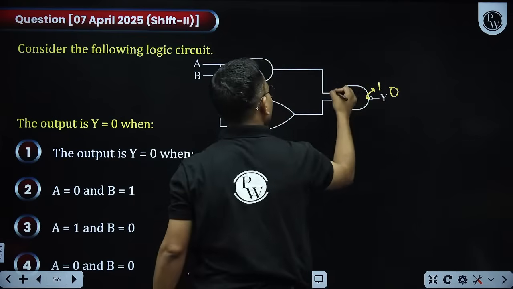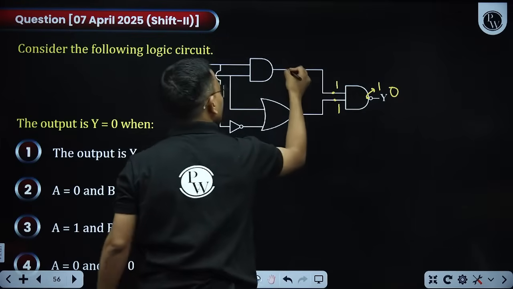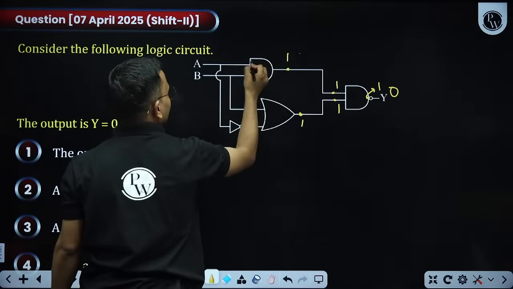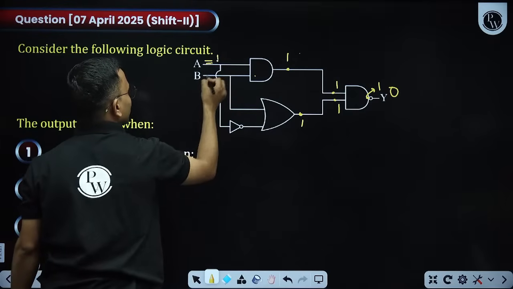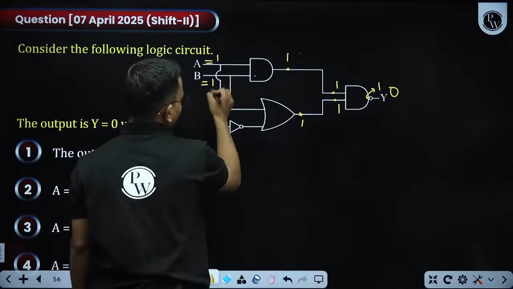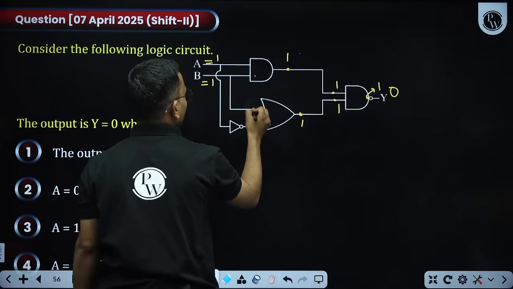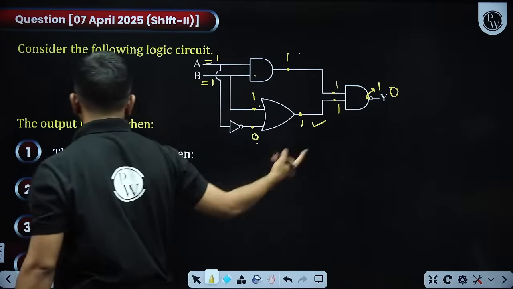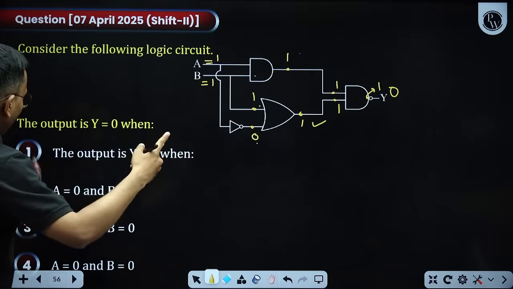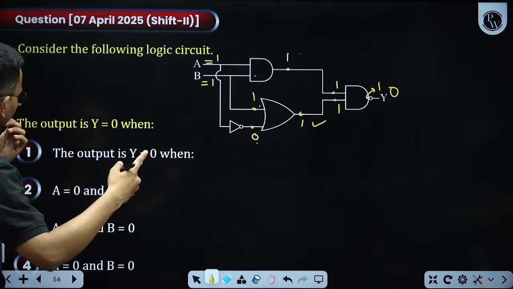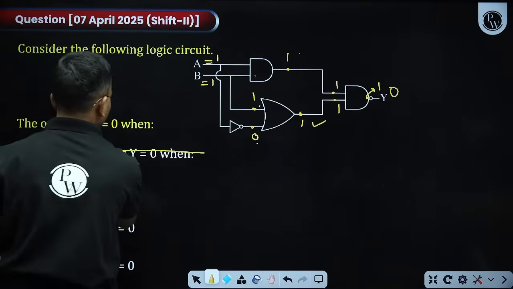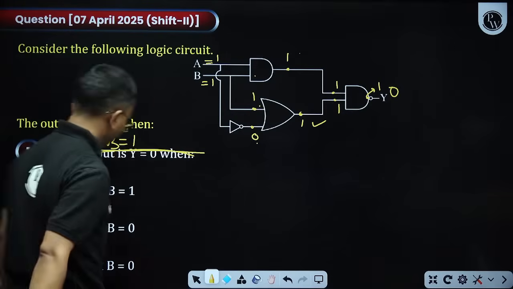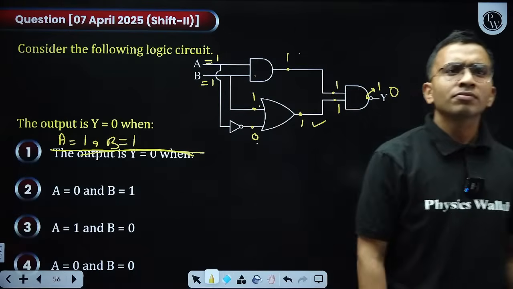If AND is giving 1, both inputs have to be 1. This is also 1, this is also 1. If this is 1, this will be 0, this will be 1. 1 and 0 OR will be 1. Perfect. So I am getting A as 1 and B as 1. Okay, so A is 1, B is equal to 1.